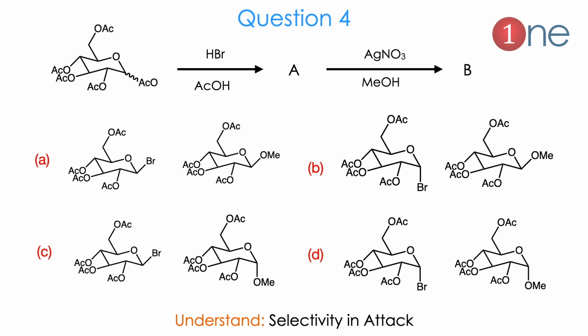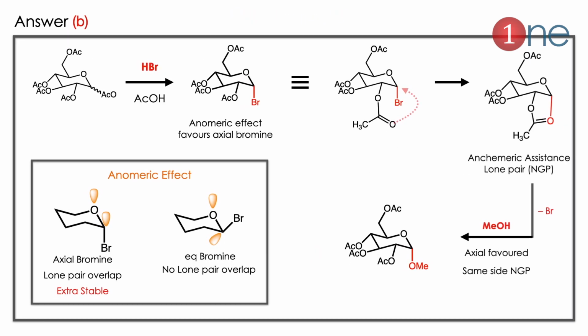You should know the selectivity in attack. The products only differ in the bromine and the O-methyl group. They are asking you whether the attack is possible in the axial position or the equatorial position. Here the answer is B. Let us see why.